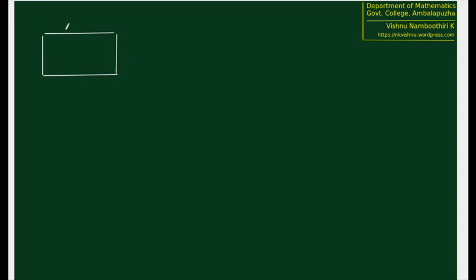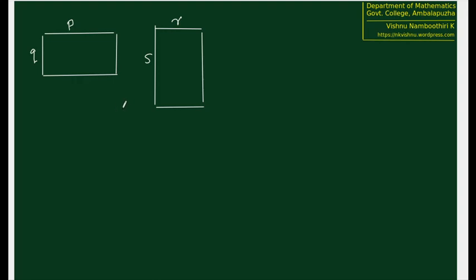Suppose we are doing this. So this one is size P, this is a natural number, Q, this is a natural number. And now suppose that we have another rectangle, probably with sides equal to R and S. So we have to define size in such a way that we must be able to compare P by Q and R by S using some natural number. So P by Q has size this, R by S has size this. So size of P by Q is a natural number that is less than size of R by S, which is another natural number. So we can say that P by Q we will put first and R by S we will put later.